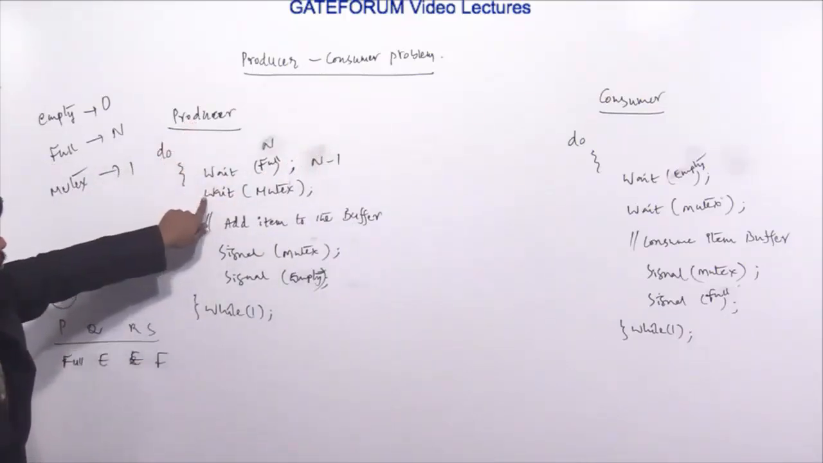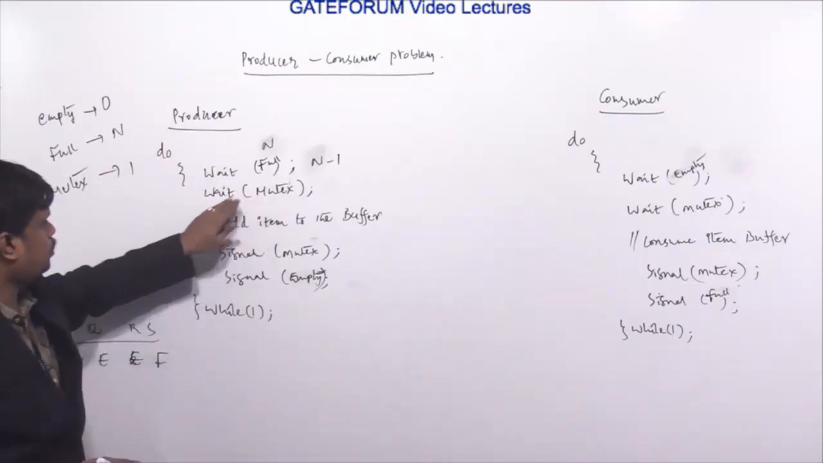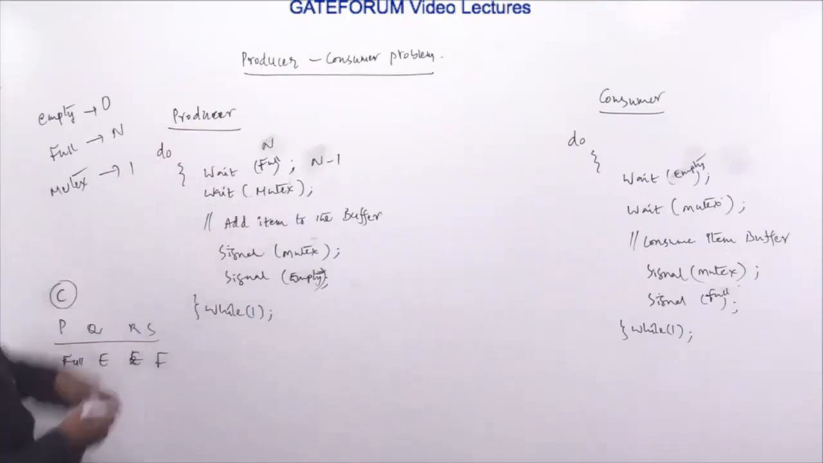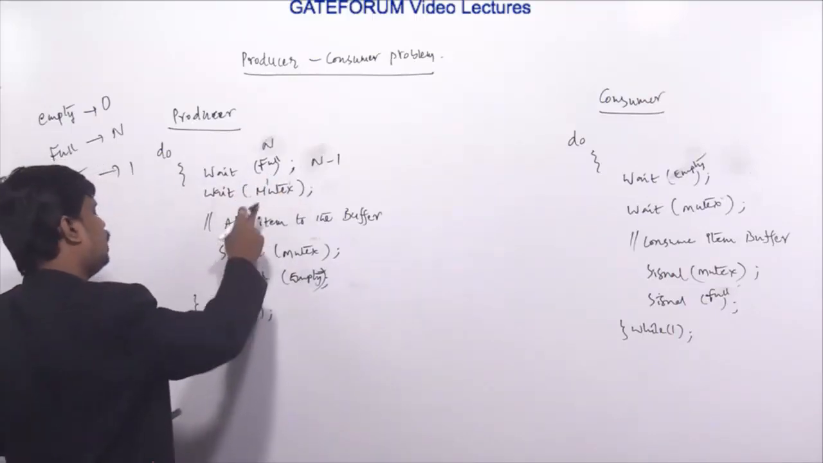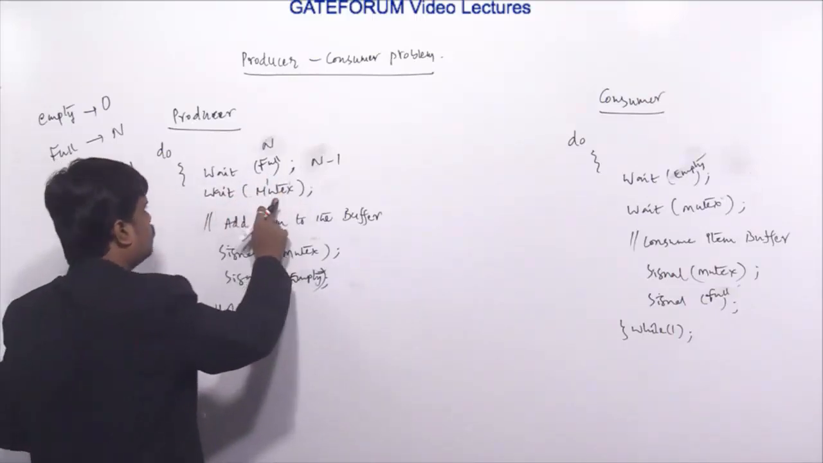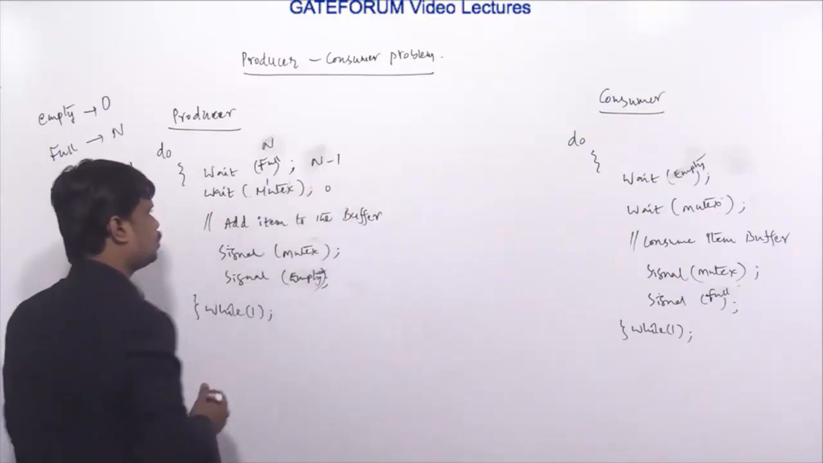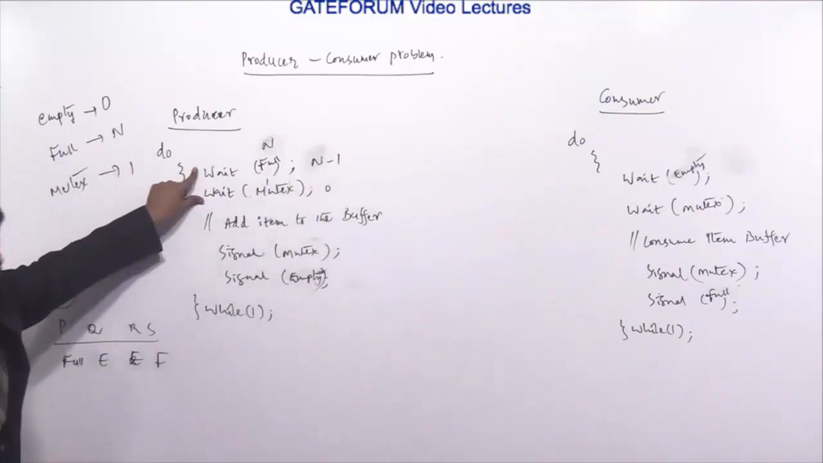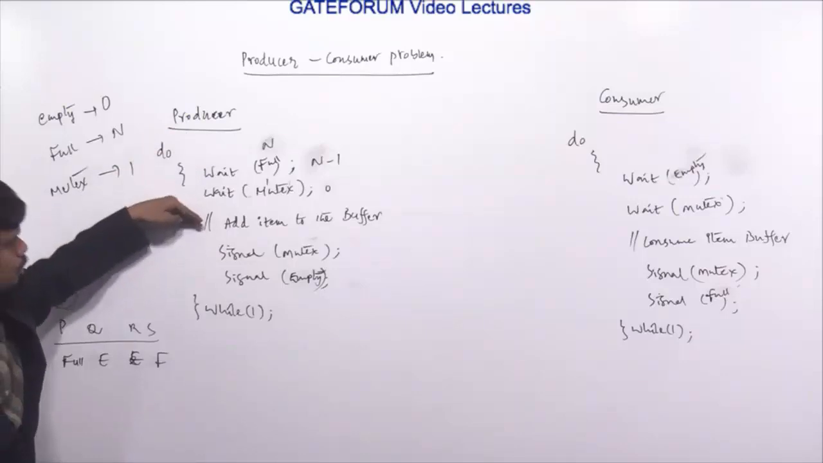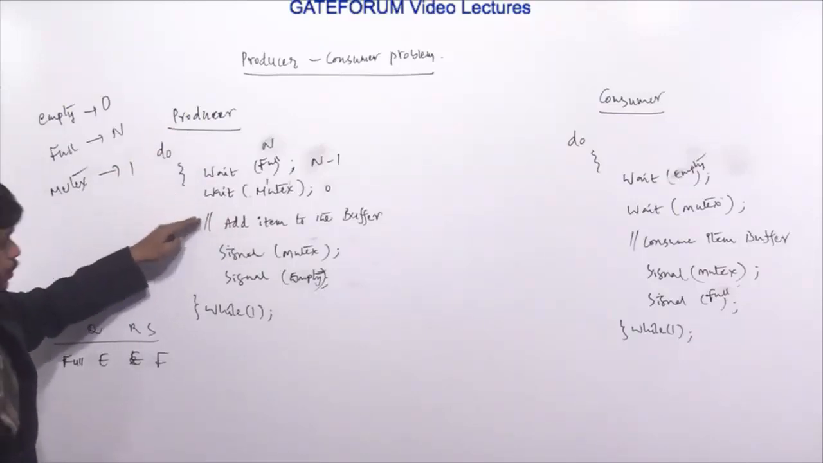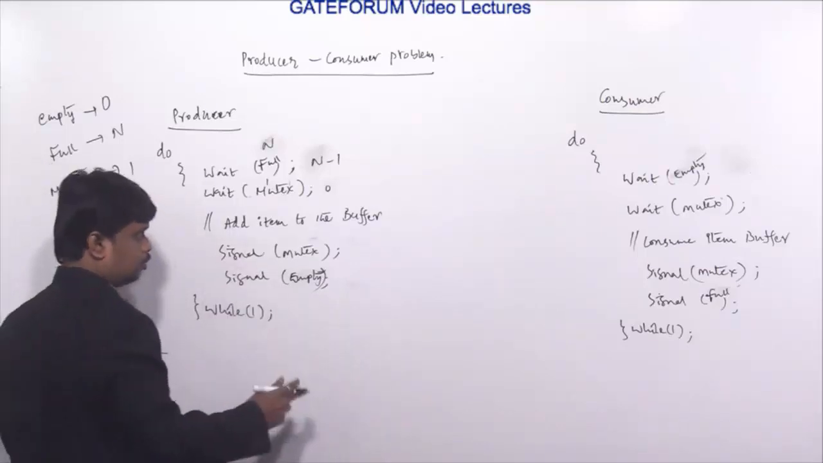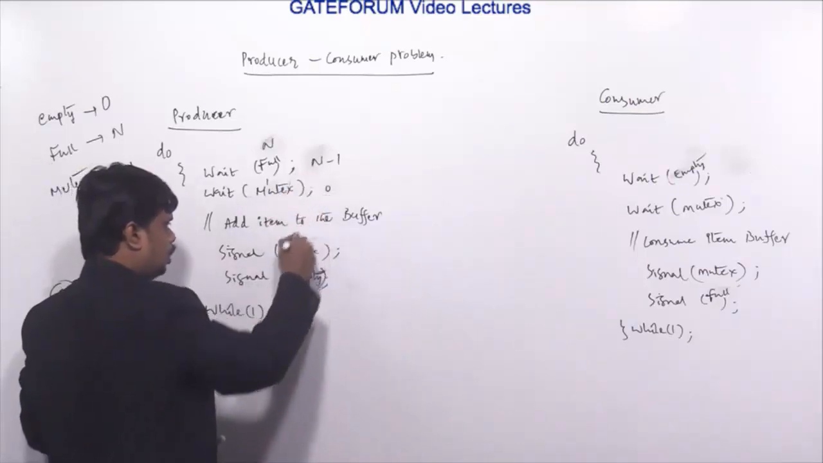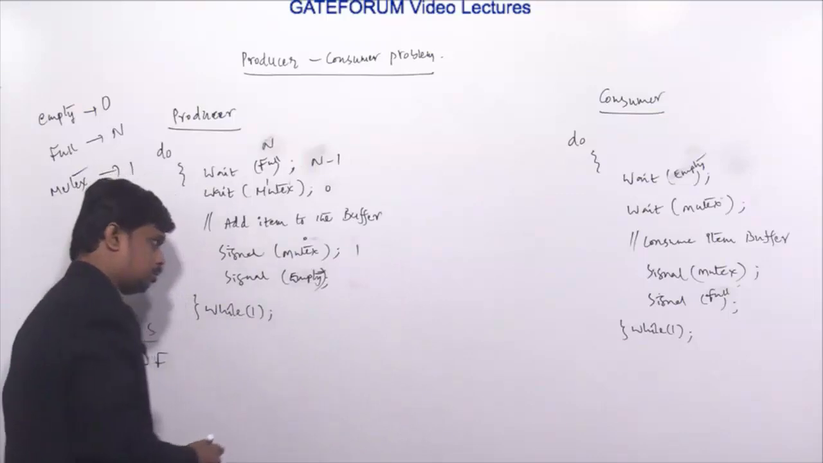Then we come to the second instruction, wait of mutex. What is the mutex value? The mutex value is 1 before the producer performs the wait operation. After the producer performs the wait operation on the mutex, the mutex value becomes 0. So these two are successful. Then the producer is able to add an item to the buffer. After that, the producer signals the mutex. So the mutex value is 0, and after signal the mutex value becomes 1.